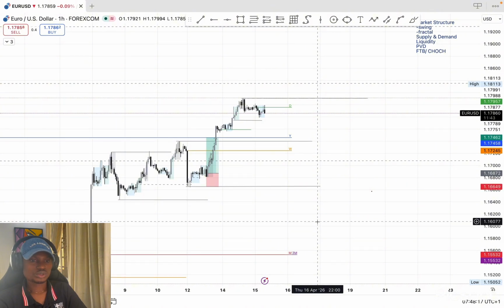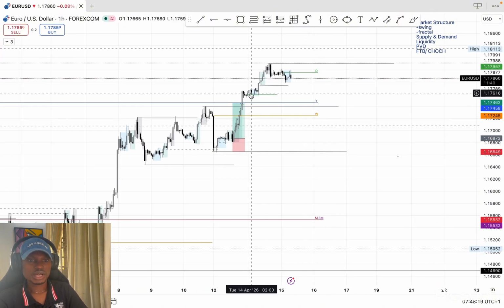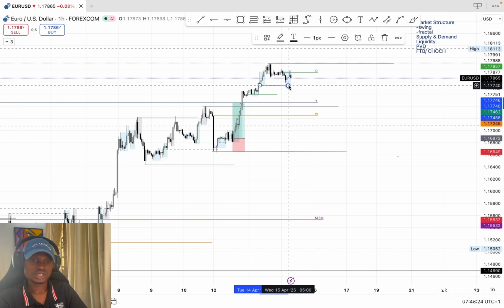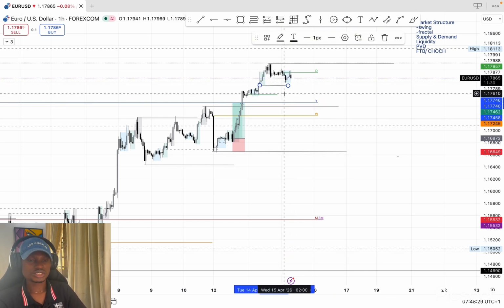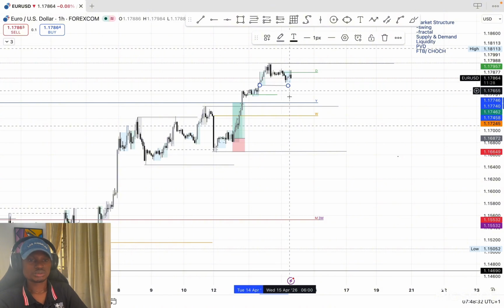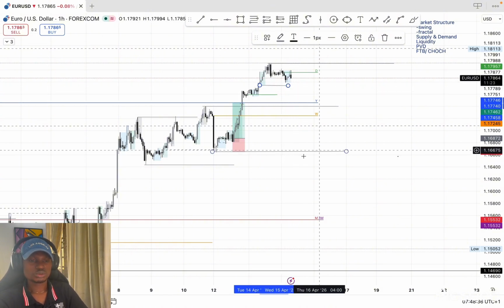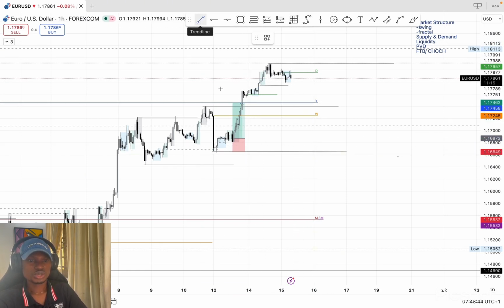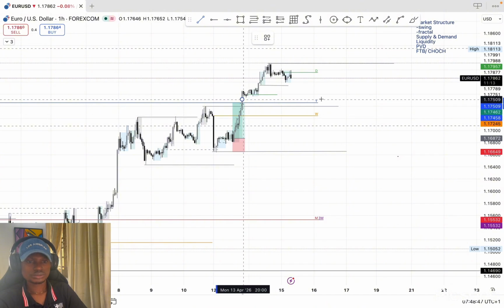So that's that for Euro USD. But for now, this might act as a liquidity. At the same time, it can still act as an early change of character for early sellers. But early sellers are mostly the trap of the market, so I wouldn't want to be an early seller. I would prefer to wait for this low to be taken before I start selling. But for now, this can serve as a liquidity point for us to continue with the longs.